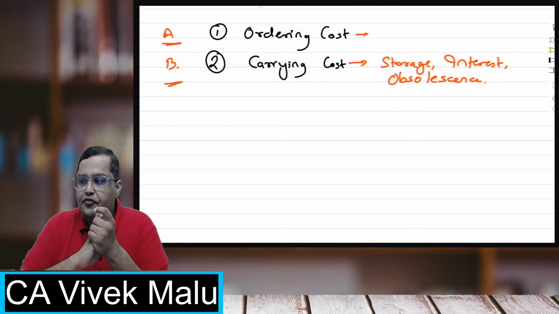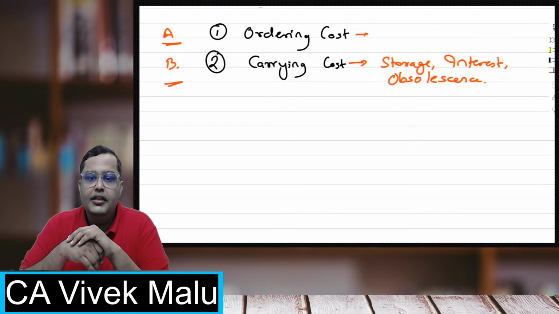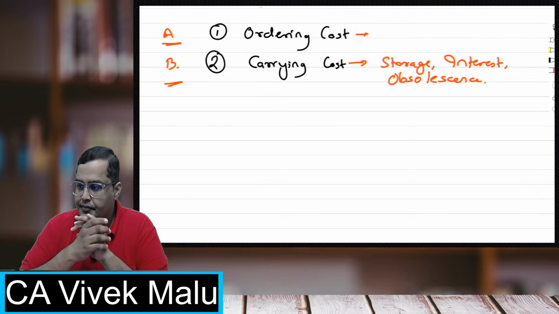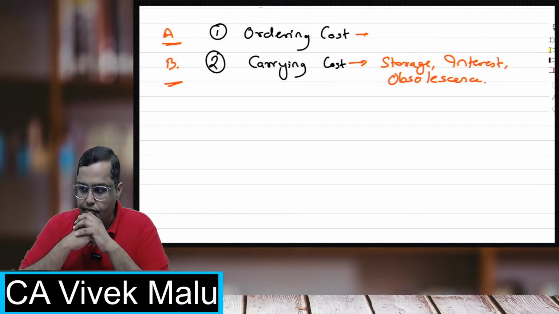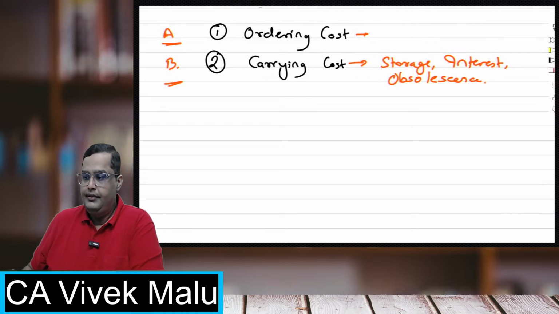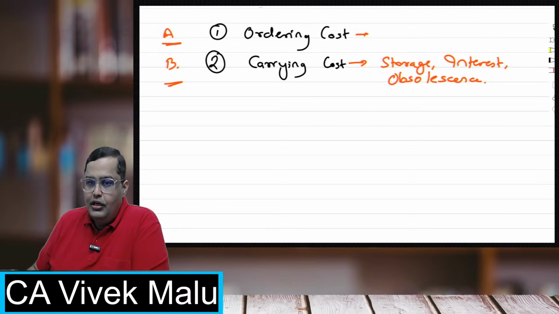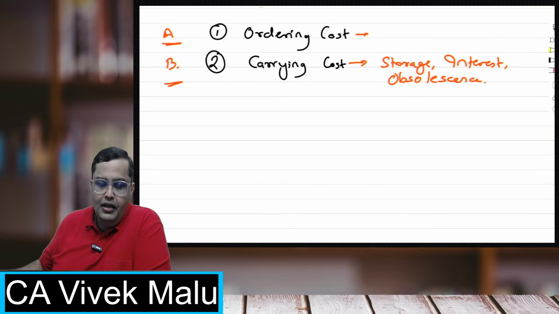Very good, Soham. All of you, your answers are absolutely perfect.